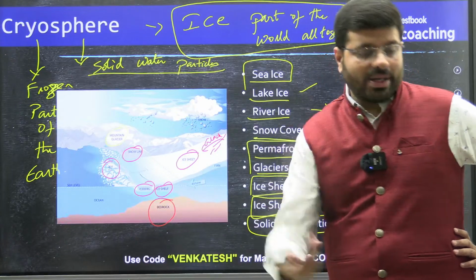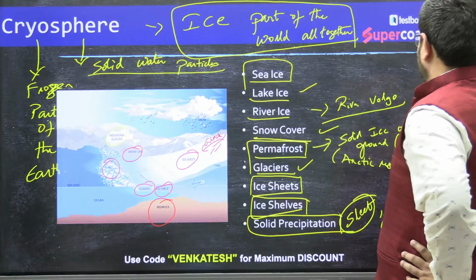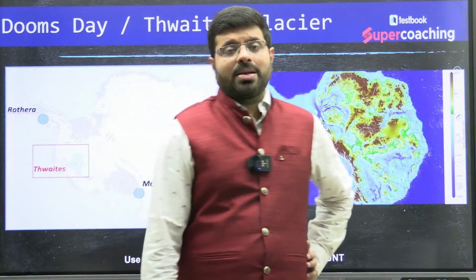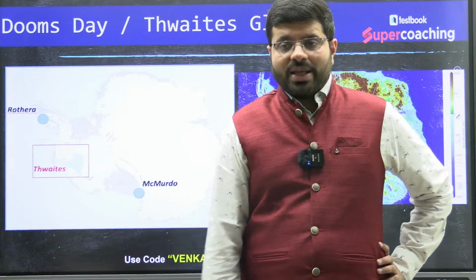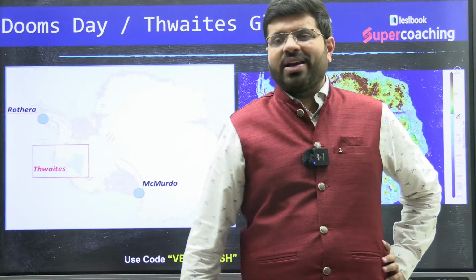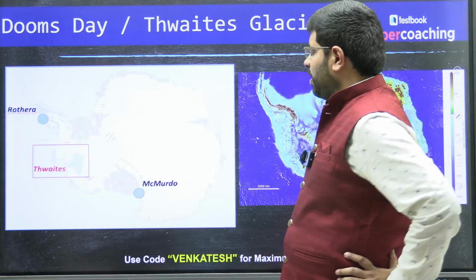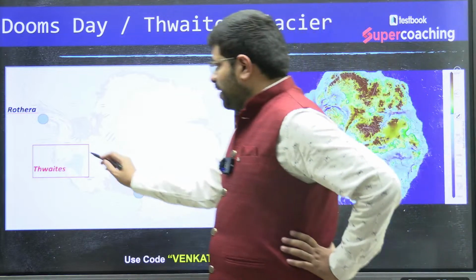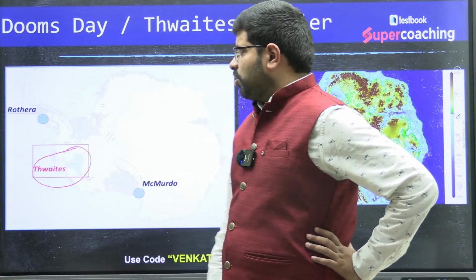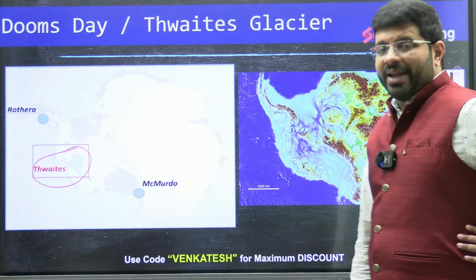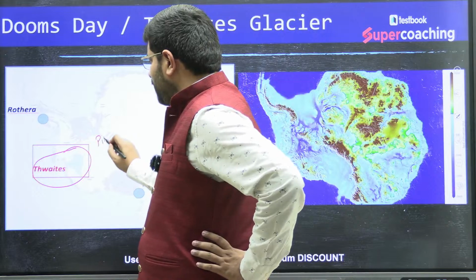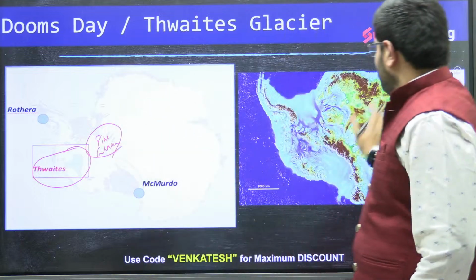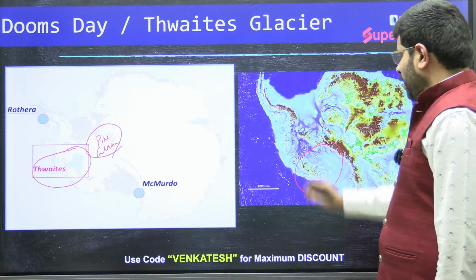Now, what is its impact on us? Why are you learning this? The reason is that there are so many associated things about the cryosphere. For example, in the last class you can go and watch the Thwaites Glacier, the sea level, the Doomsday Glacier I discussed. You can check that. There is a glacier in the Antarctica region called Thwaites, along with the Pine Island Glacier very near to it, covering this huge area here, right?